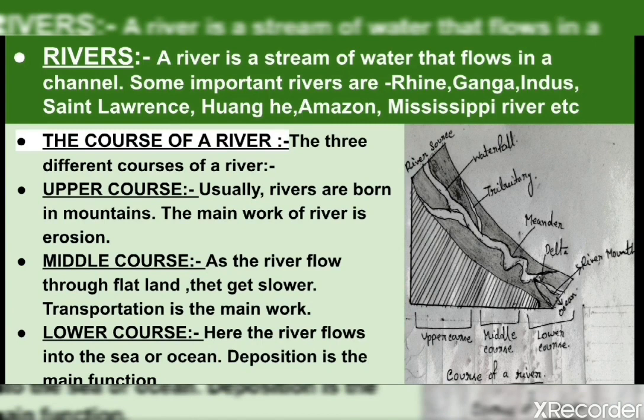Okay. Moving next, the water body is river. A river is a stream of water that flows in a channel down the slope of the land, pulled by the force of gravity, and finally flows into a lake or sea. The place where the river originates is called its source. Remember, rivers always originate from a mountain, and flow into a lake or sea. The place where the river ends its journey is called its mouth.